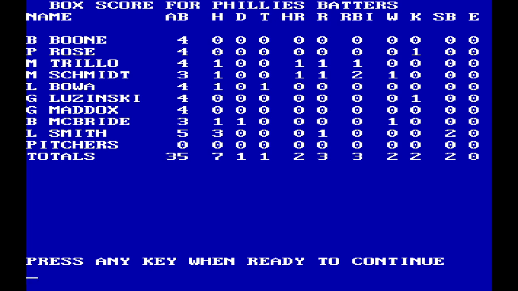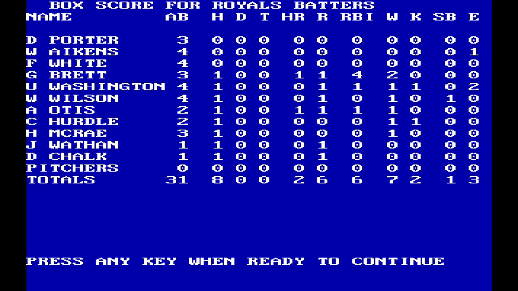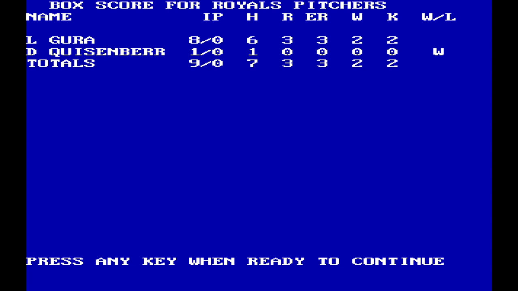Lonnie Smith, 2 stolen bases. Carlton, he was fine up until he just ran out of gas there in the 9th, I guess. And they took a little too long to get somebody warmed up. All right, there it is. Brett with the grand slam. Otis led off that inning with the homer. And a couple of timely base hits there by pinch hitters, Wathen and Chalk. So the Royals prevail, 6-4. There's Gura's line. And Quisenberry gets the win.